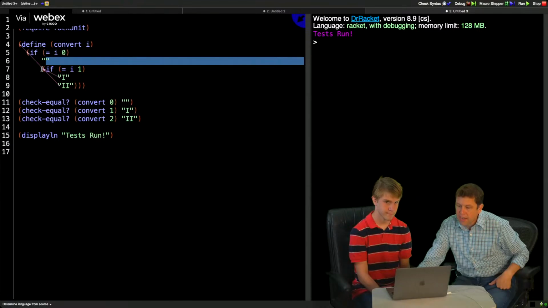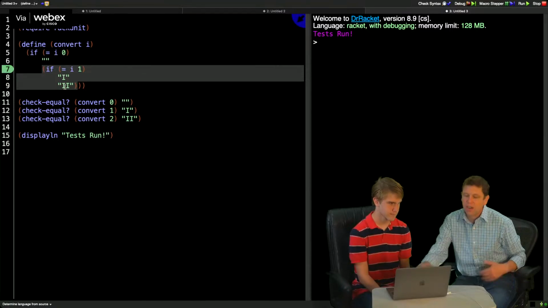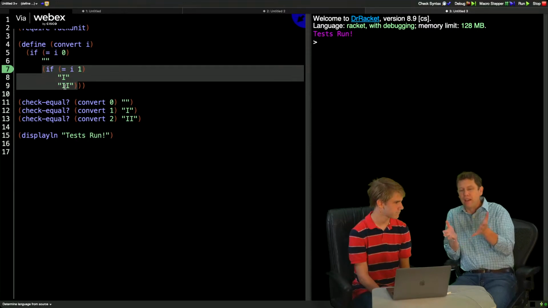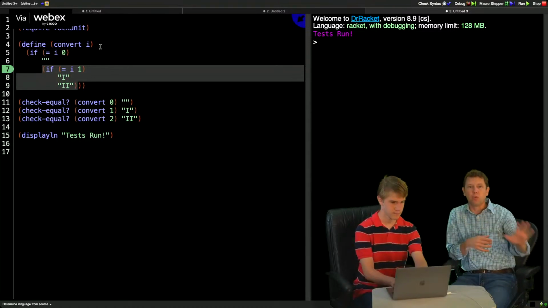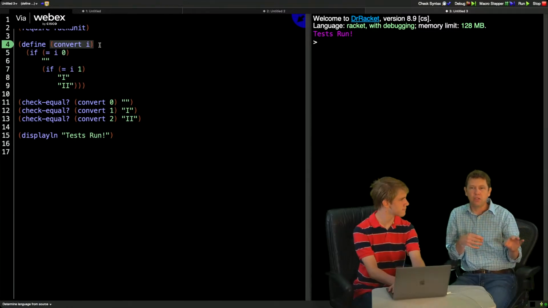And then the next thing is the else. If I equals 1, then return I, and then else return 2. All right, so we've got all these things, but Benjamin's right, this is messy, it's kind of hard to read. So now that he's got it to pass, he's going to refactor. But notice what he's doing in refactoring is he's not going to change any functionality. He's not adding a new test. He's going to just say, can I keep the same functionality, but write this in a way that's more clear and better?